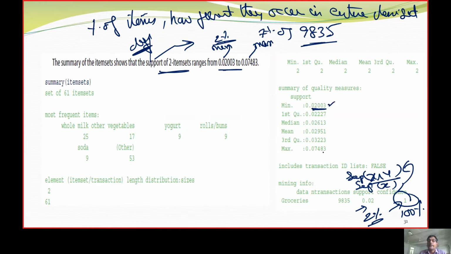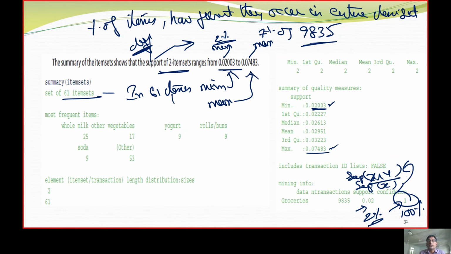We have minimum value as 0.2, maximum value as 0.7, and among these items, we have 61 items. So in 61 items, minimum is this one, maximum is this one. In 61 items, mean is this 0.2. In 61 items, median is 0.2951. So what is this most frequent items telling?